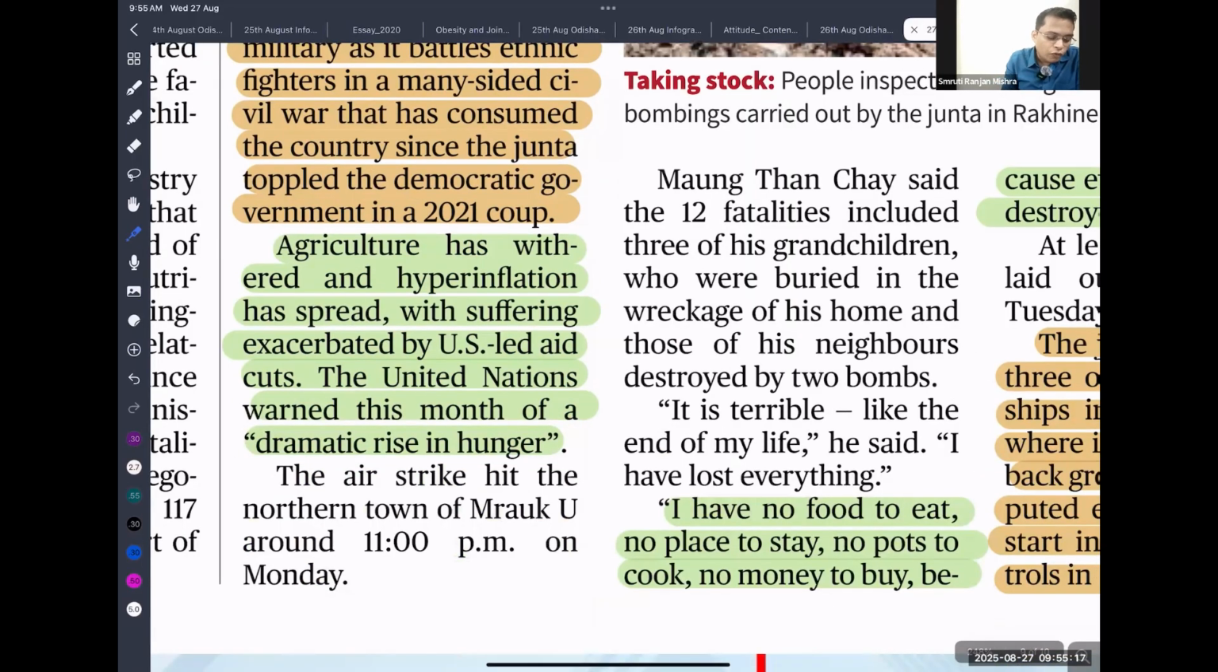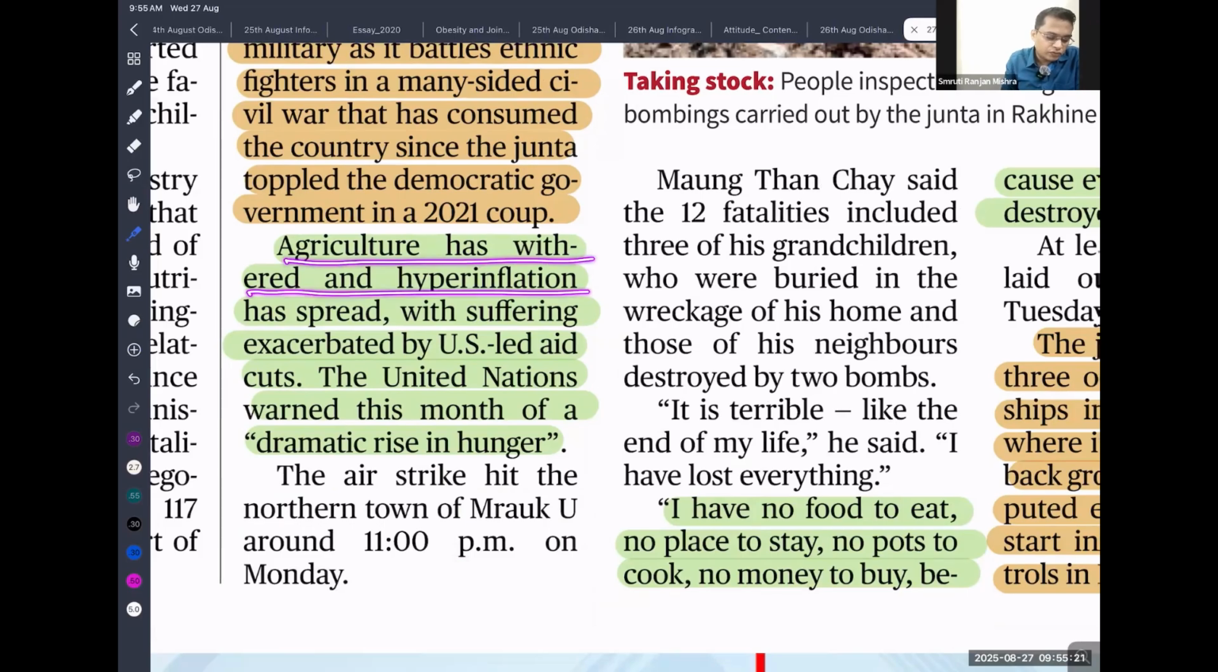So what other crisis is Myanmar facing? Agriculture is withering and hyperinflation is spreading, with suffering exacerbated by USA-led aid cuts. Whenever the military is in power, they are not bothering about the people's suffering. Because of that, people are facing hunger and hyperinflation, and somehow the USA aid being provided was helpful to overcome all these problems. But after Donald Trump came into power, they stopped providing this aid. That has also increased the problem of hunger.